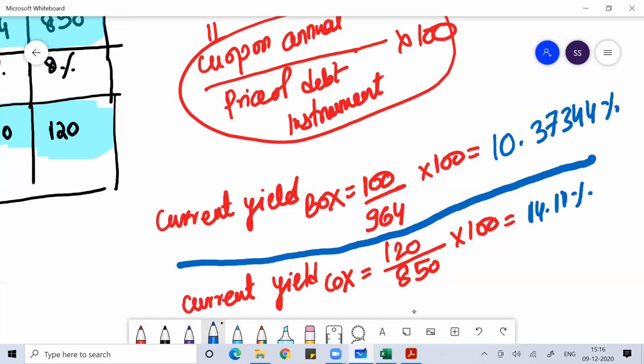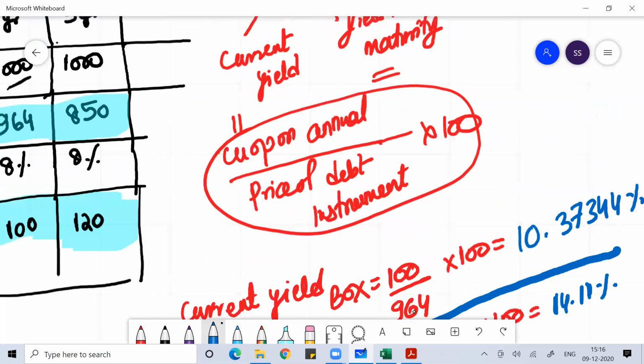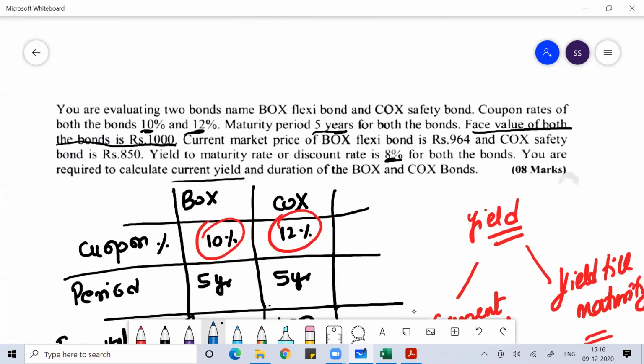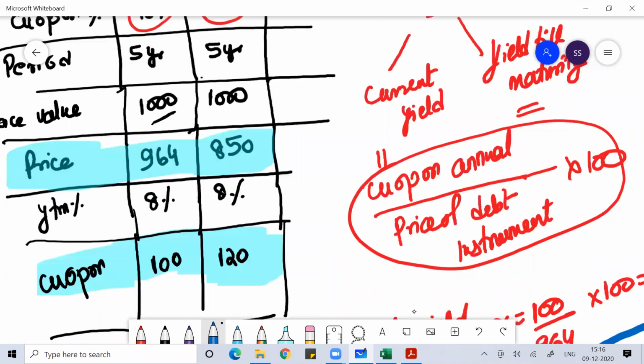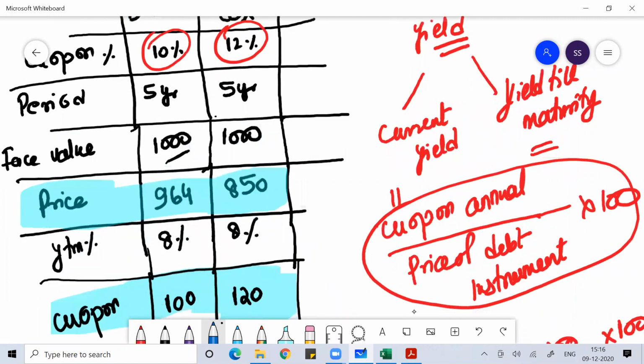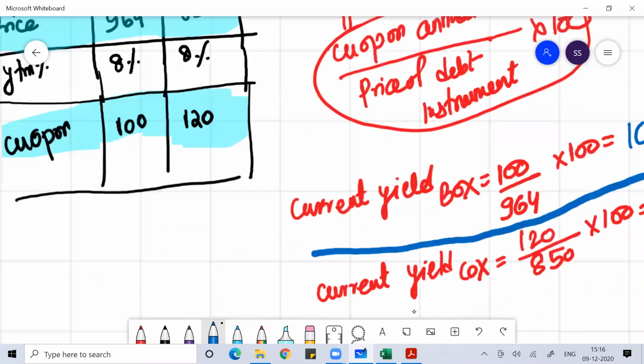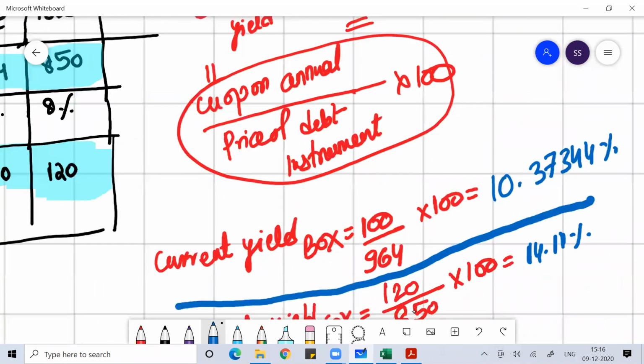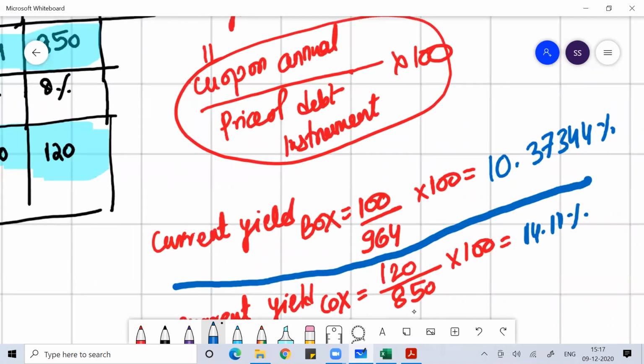Okay, everyone. So this is how we do the current yield calculation. First thing you had to determine is the current yield. So we have determined the current yield for both of them. It was very easy to do. Anyone have any confusion? Any doubt? So the current yield formula is the annual coupon divided by the price of the debt instrument into 100.